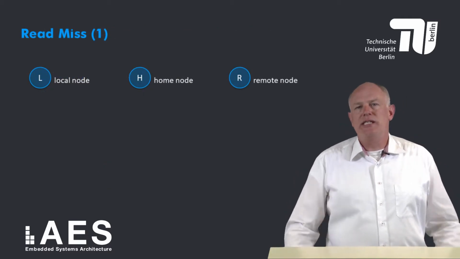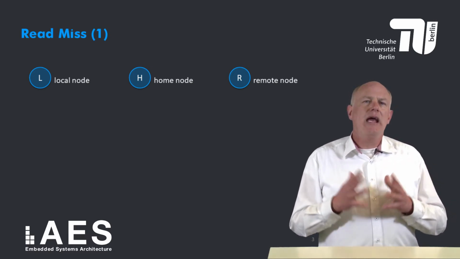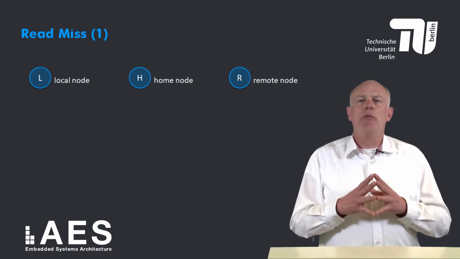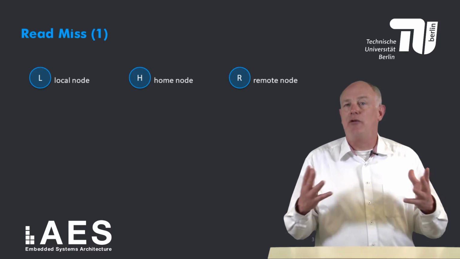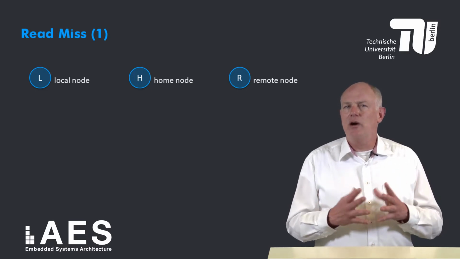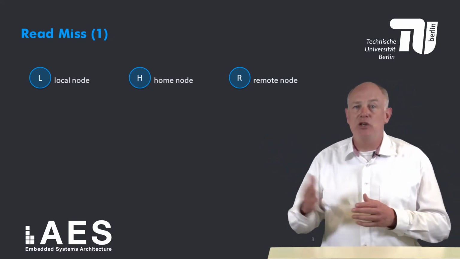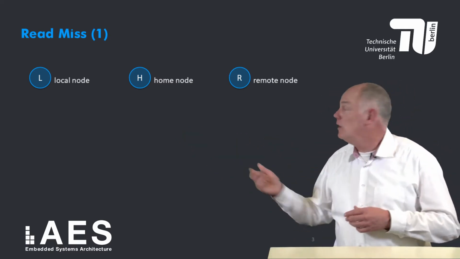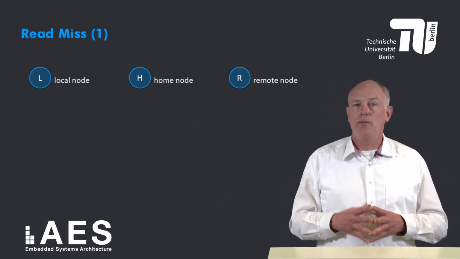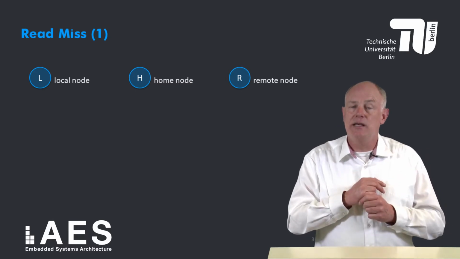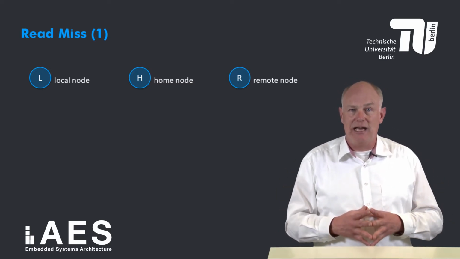The textbook shows the state transition diagrams for the basic full directory protocol. In my opinion, these state diagrams provide too much information and therefore it is difficult to see the forest for the trees. Therefore, I will show different diagrams showing the messages that need to be sent between the local, the requesting node, the home node and potentially one or more remote nodes. I will do so for read misses, write hits and write misses and also do it for different cases.